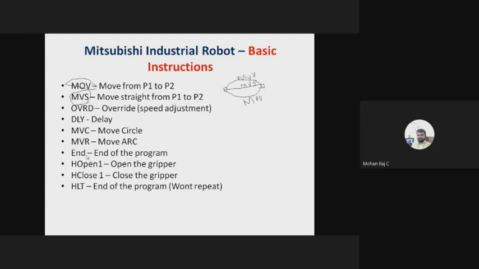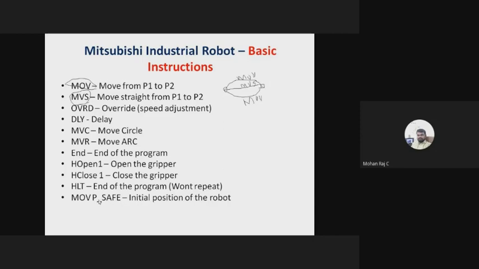So what is the difference between end and halt instruction? If you are using end instruction, once the program is completed, again it will be repeated. Suppose you are using halt at the end of the program, then the program is executed only one time. The next time it won't be repeated. So that is the meaning of halt.